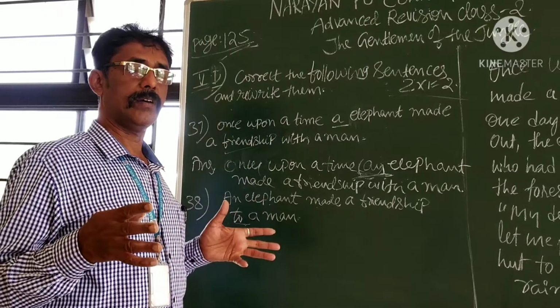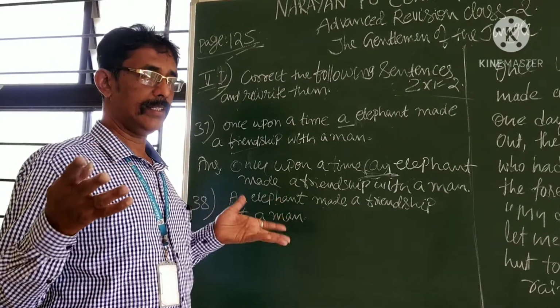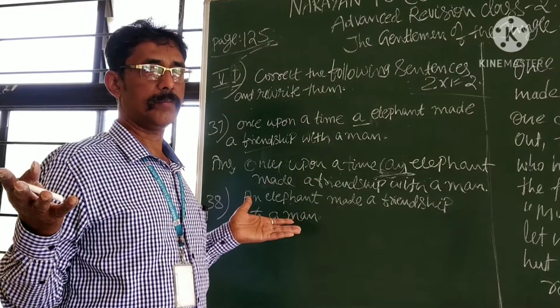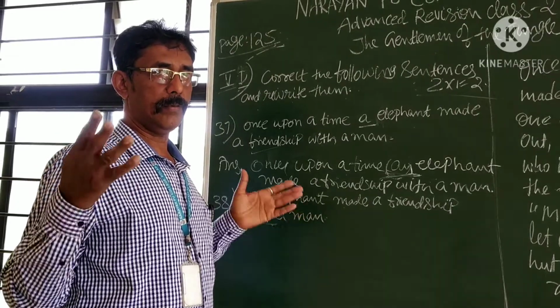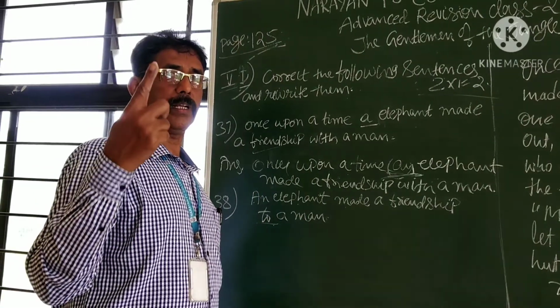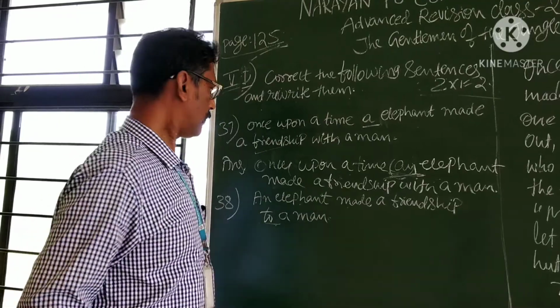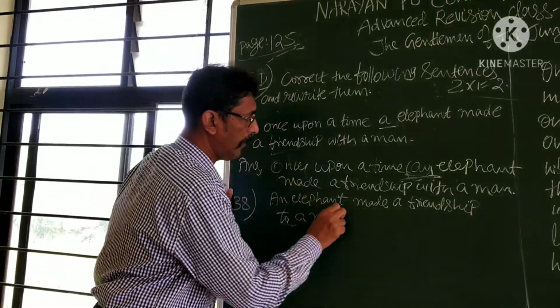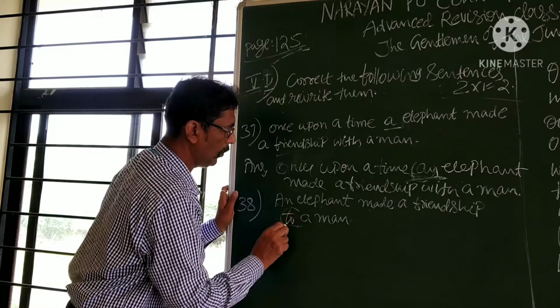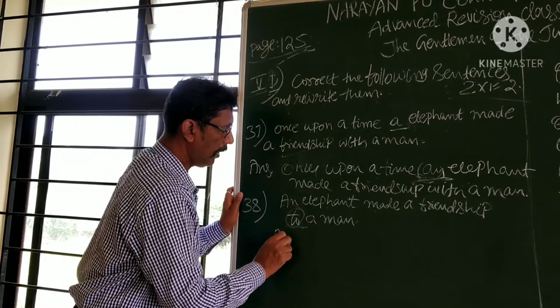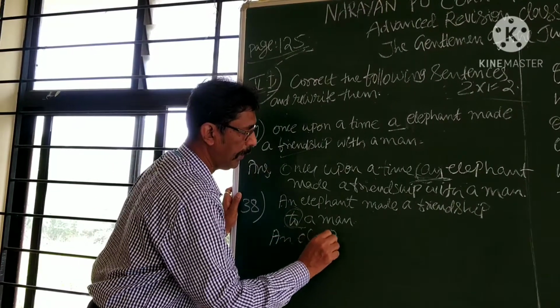Your experience of English till 10th standard is not sufficient at all. Please care for my word, English marks will care for you. It is why "an elephant made a friendship to a man" is wrong.